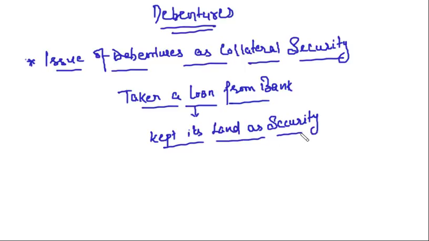In case the party is not able to repay the loan amount, what will the bank do? The bank will sell the land of that party and recover its loan amount. Simple. That is why land is kept as security: in case the company fails to repay the loan, the bank can sell the land and recover the loan amount.